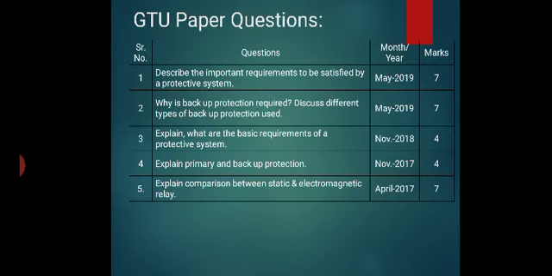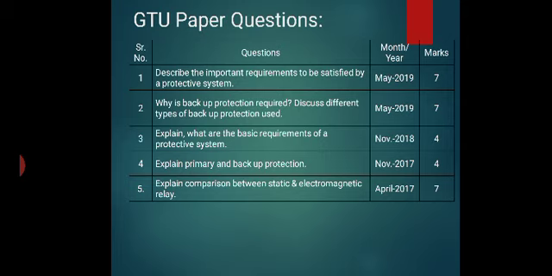In the GTU question papers, different types of questions are asked in this exam. First is, describe the important requirements to be satisfied by a protective system. Second is, why is backup protection required, and discuss the different types of backup protection used. Third is, explain the basic requirements of a protection system. Fourth is, explain primary and backup protection.